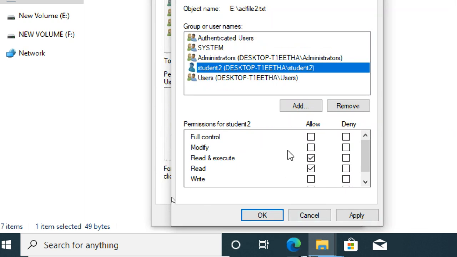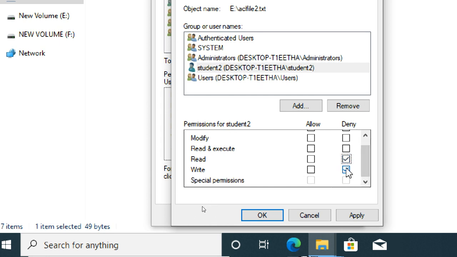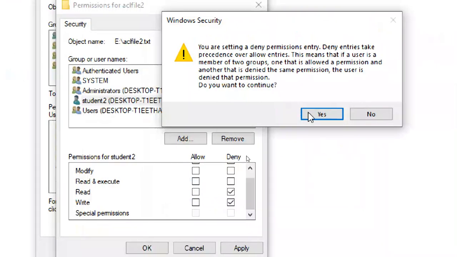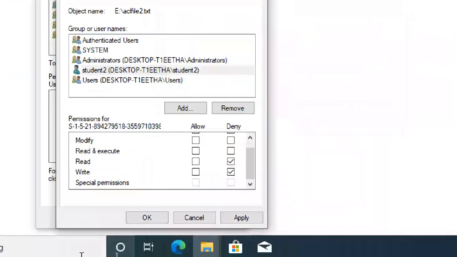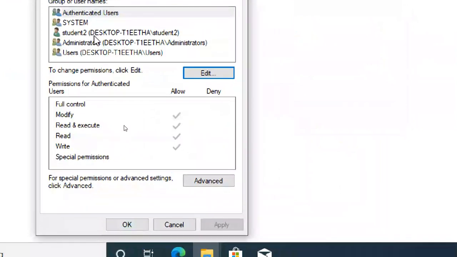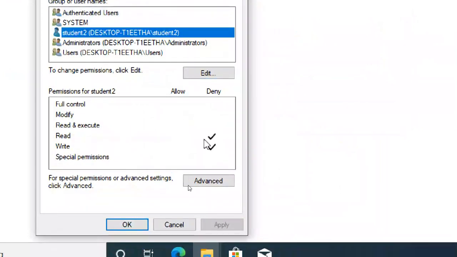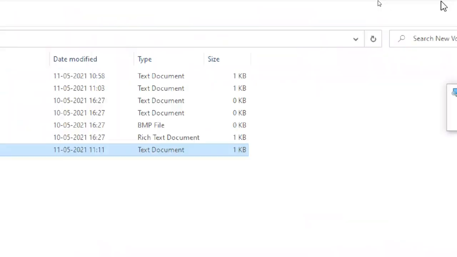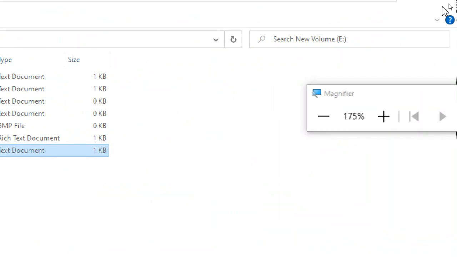What I want to do is deny write and deny read. So student 2 cannot write and cannot read also. Complete restriction for a user. Okay, security, yes. Click on student 2, make sure your check marks are set. Now completed.